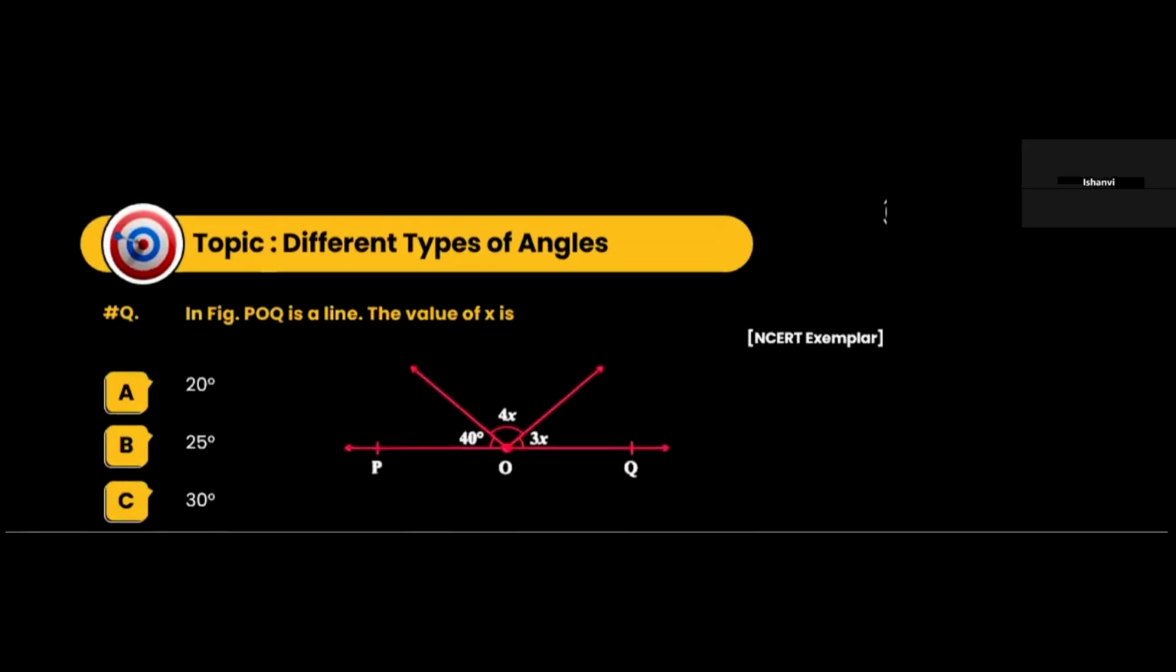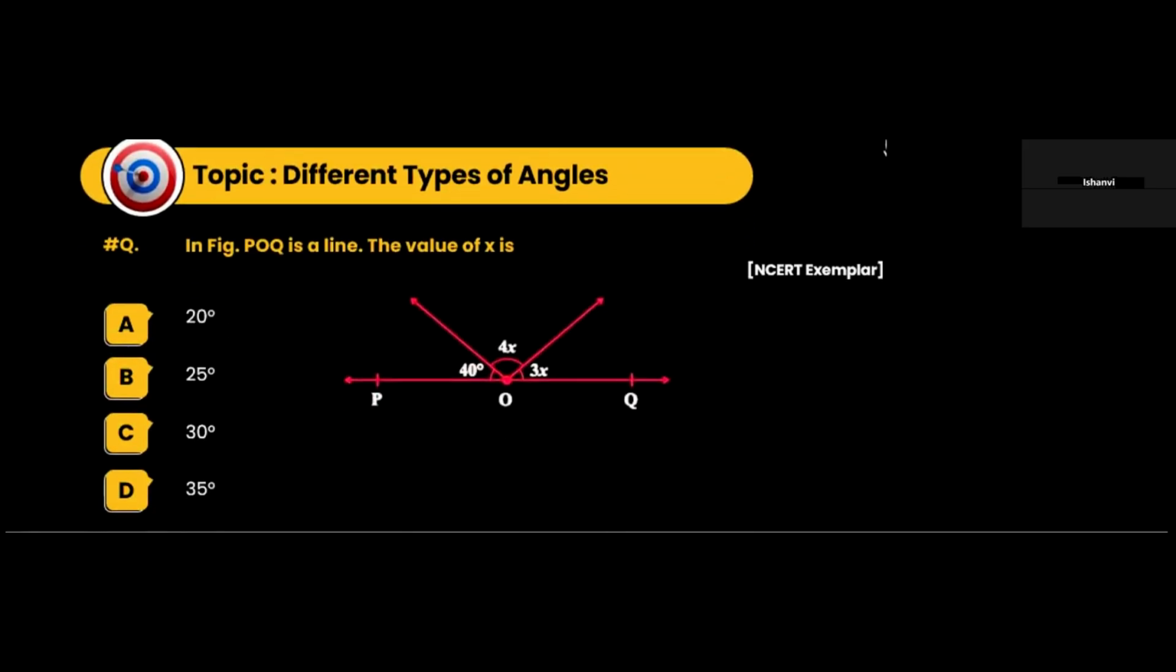Now we have different types of angles. So in the figure, POQ is a line. So POQ obviously is a line. What will be the value of x? So look at these. These are what? Supplementary angles. If I add this to this to this, it will be equal to 180. So let's say we name these angles as POX, XOY and YOQ. So angle POX plus angle XOY plus angle YOQ is equal to 180 degrees.